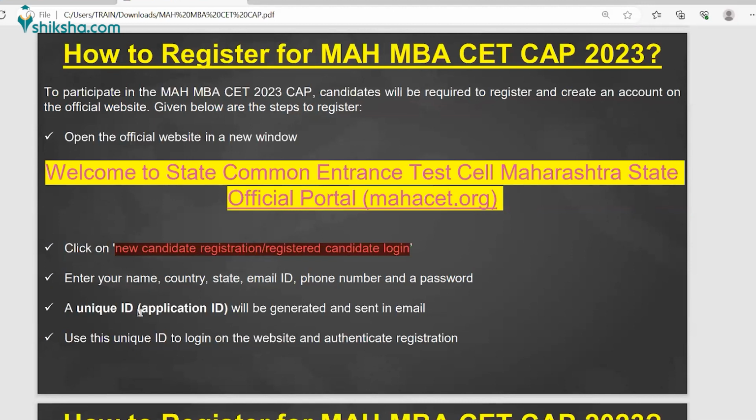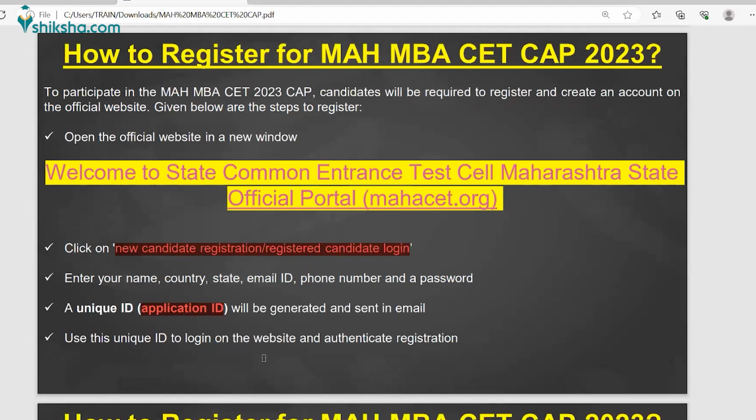After this, you will get an application ID or unique ID, just like you are having an Aadhaar card or PAN number. So this also will give you some unique ID, and this will be shared on your email address. Whatever the email address you are giving, this will be shared on your email address so that you can use this in the future correspondence purpose, right?